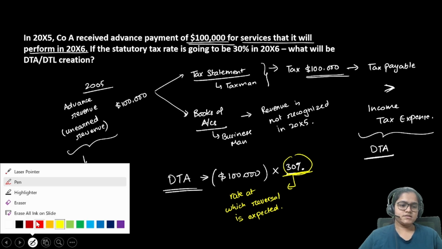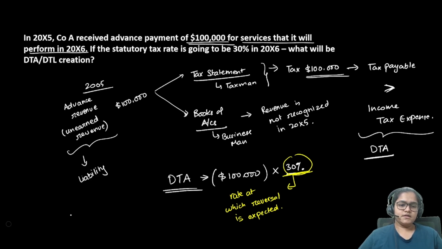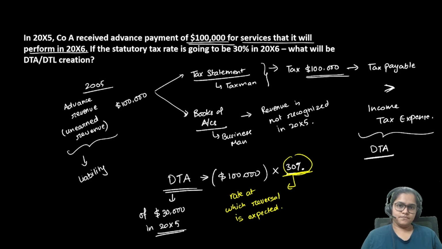So in this case, I will end up creating a DTA of 30,000. And this I will create in 2005 only. Obviously, right? Because the reversal will happen in 2006. And for that reversal only, I am creating a DTA in 2005, which is of $30,000. Okay, so I hope you understood this part.